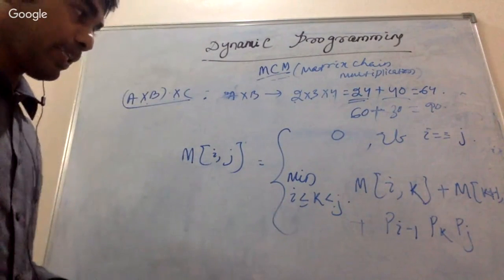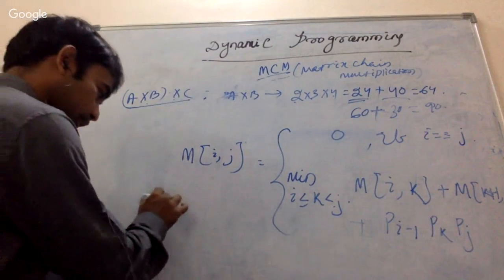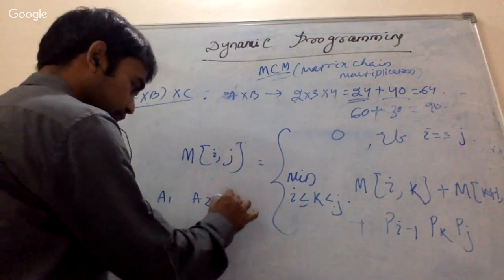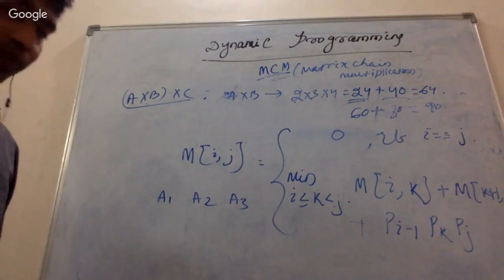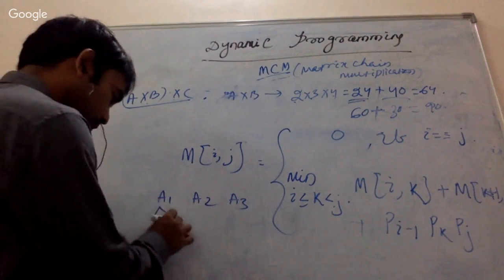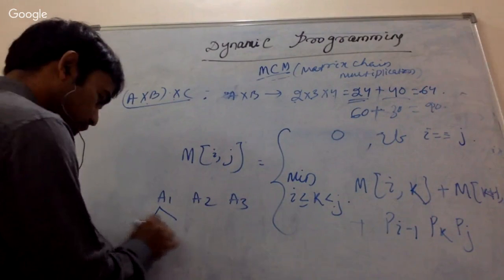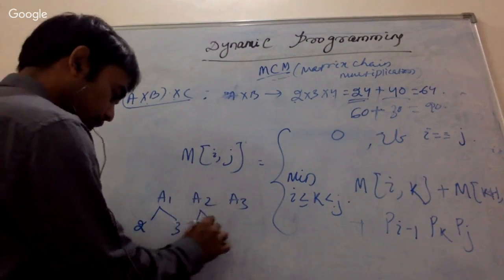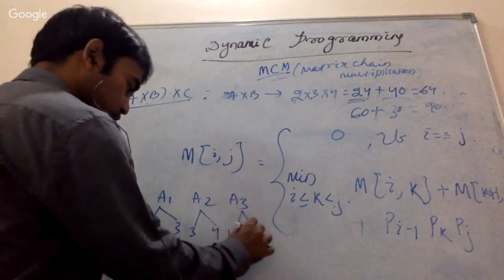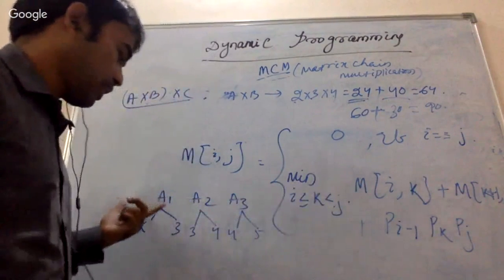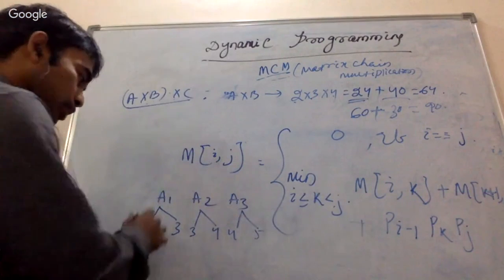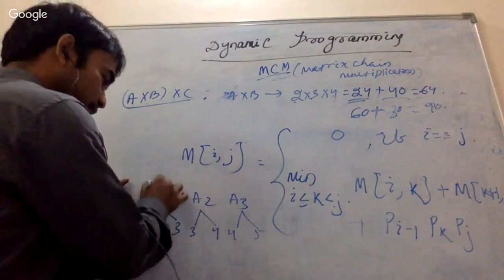So what is it telling? Just think about this one: A1, A2, A3, three matrices were there, right? This was having a matrix 2 cross 3, this was having 3 cross 4, this was having 4 cross 5. This was the given matrix chain. Suppose I want to put a parenthesis between these.